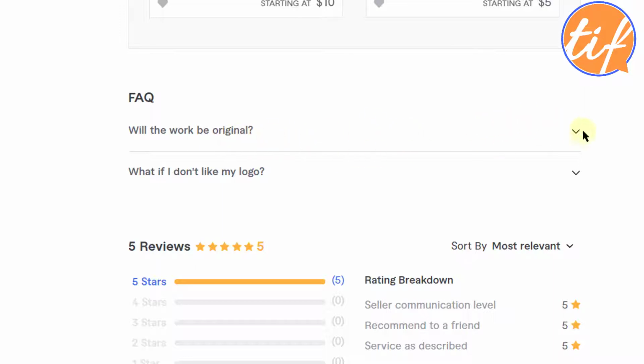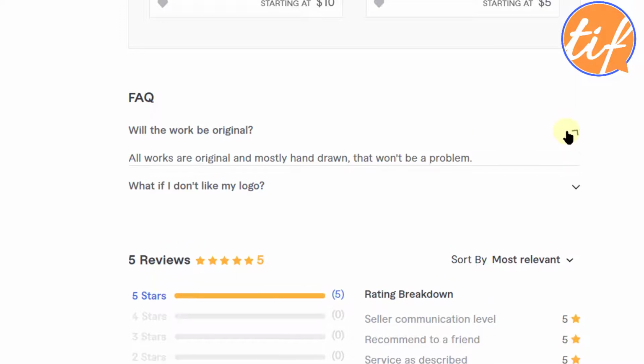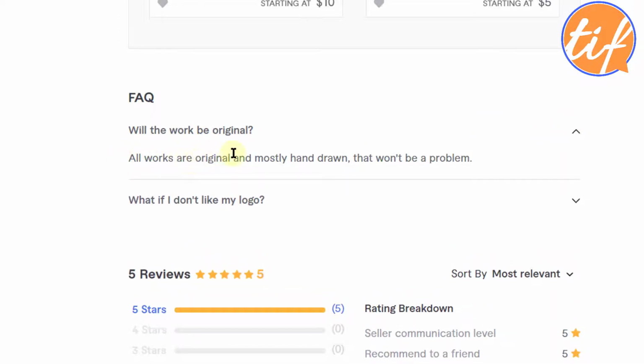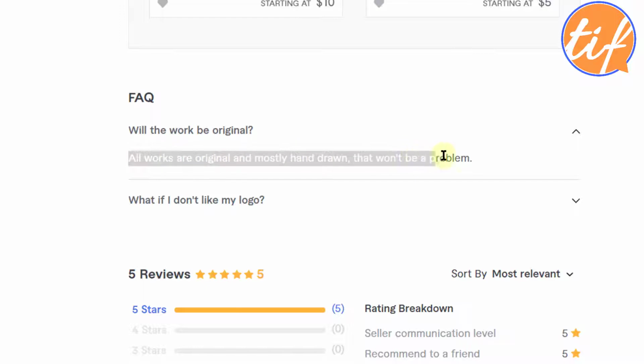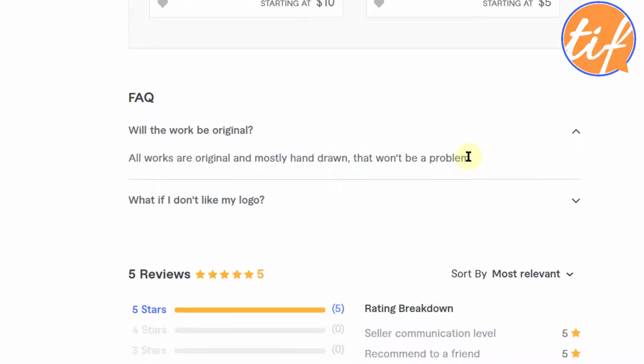So it's nice. Will the work be original? He says all works are original and mostly hand drawn and won't be a problem. It is not hand drawn for sure, and won't be a problem. Now he's already pointing towards some probable problems. Okay, so maybe some of those games do not allow you to use some stolen assets, right? So that's what he's talking about. Maybe he's already pointing towards that, and then he's saying hand drawn.